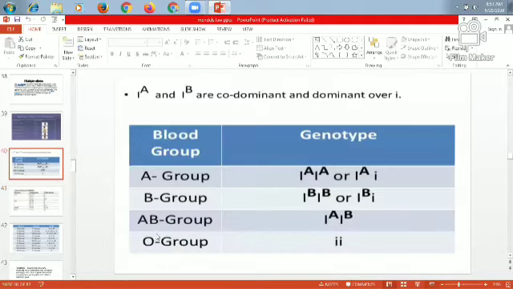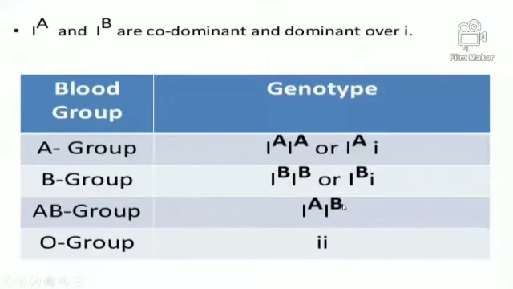Then blood group AB is I A I B, whereas the O blood group is ii, because in the O blood group there are no antigens. In AB both antigens, A and B, are present, whereas in B only the B antigen is present, and A has the A antigen. So in this way we have three different alleles of the same gene. So it is a multiple allele character.